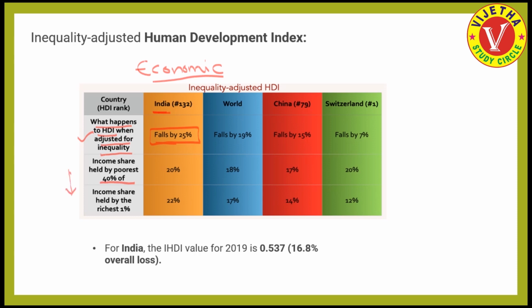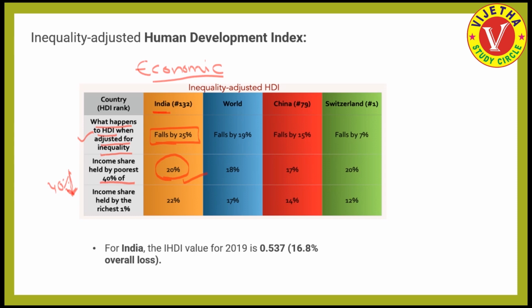In India, the bottom 40% in the economic ladder actually hold 20% of the income. The least 40% of the poor people are holding 20% of the income.